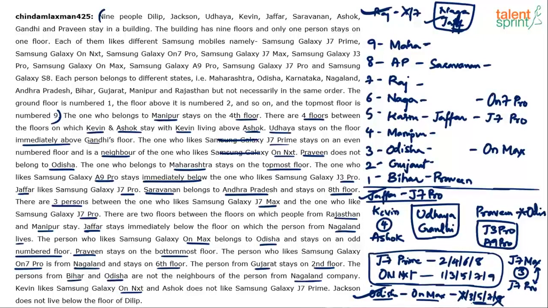Okay, Kevin, what do we know about Kevin? Kevin is 4 floors above Ashok. Kevin likes OnNxt. See, we already have some information about OnNxt here. OnNxt is 1st floor, 7th, 3rd, 5th, 7th, basically odd numbered floor, right? OnNxt will be on odd numbered floor. And who is this person? Kevin. So I can now connect. This is Kevin. Kevin likes OnNxt, he says. OnNxt can be 1st, 3rd, 5th, 7th.